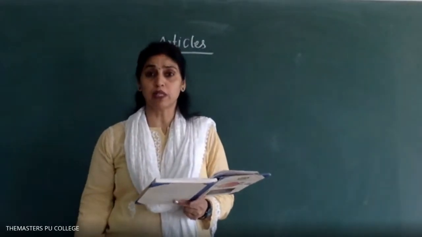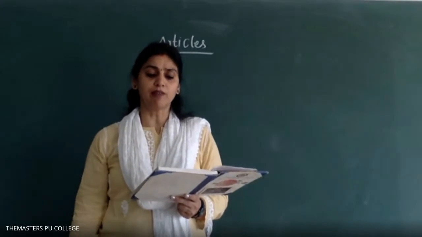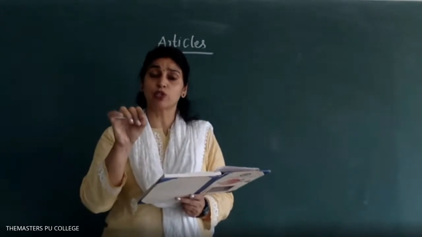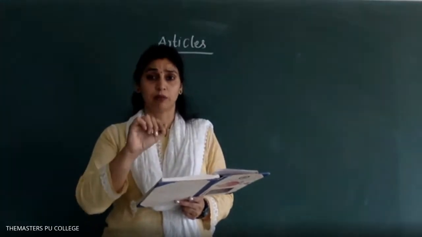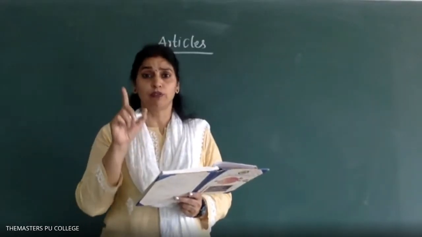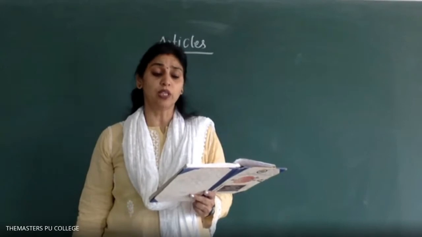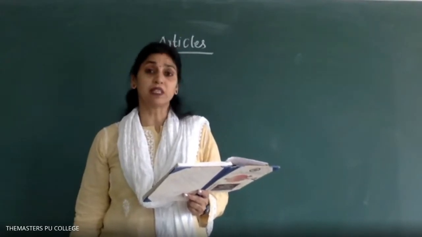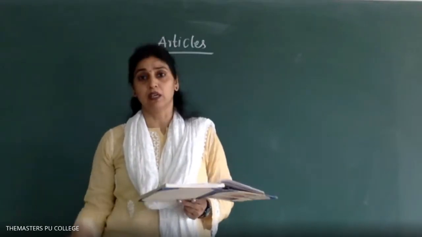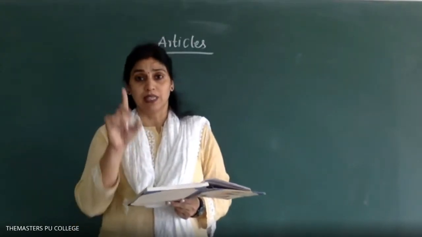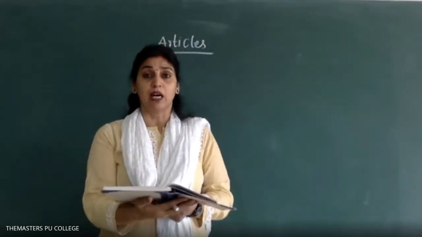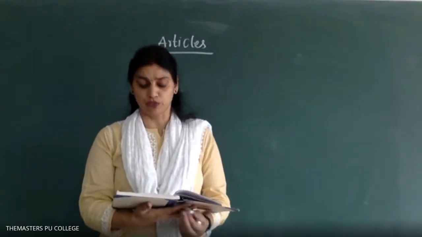The kite dropped the mouse in fear and flew away. Then the hermit. See, first time, even if they give the old hermit also, you have to write the only. You cannot write an old hermit because you are addressing the person second time. Even if they give old, you have to write the old. Then the hermit picked up the mouse and by his holy power changed it into a young maiden. Why a? Now it is singular. We are addressing the young maiden first time. Okay. Articles are not used. That is omission of the articles.